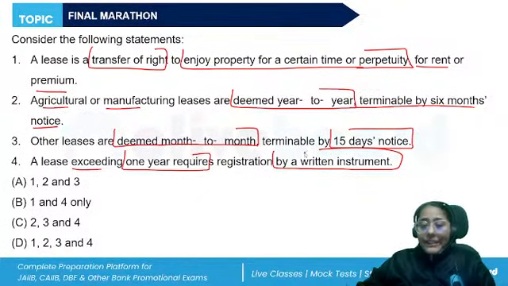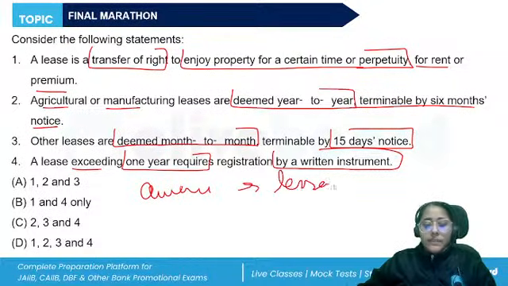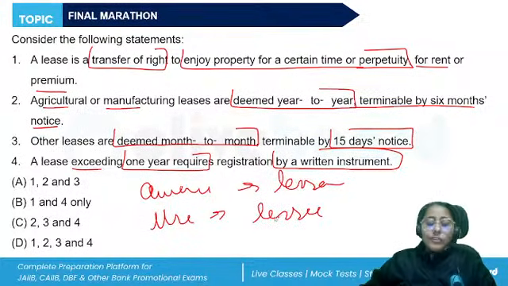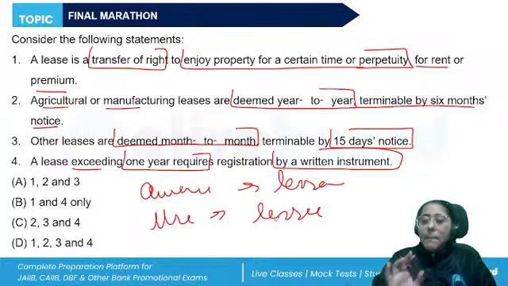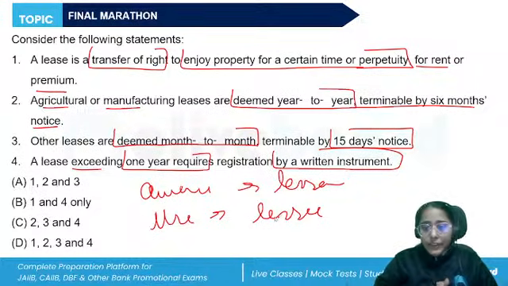So, the owner of the property is known as the lessor, and the person who is receiving the rights to use it is known as the lessee. So the lessee from time to time pays something in consideration, which is called the premium, right? Or rent.